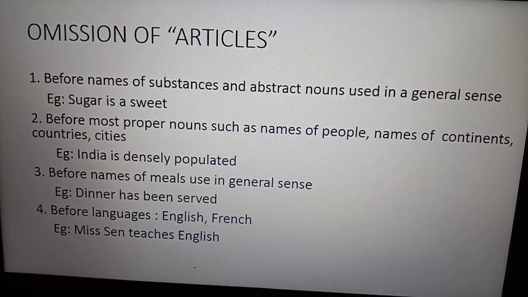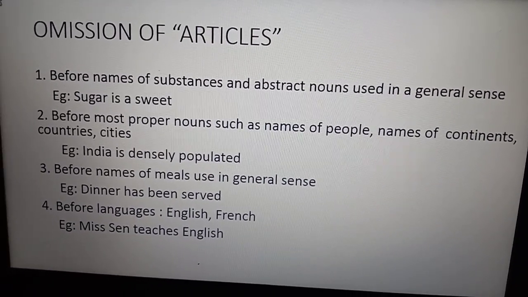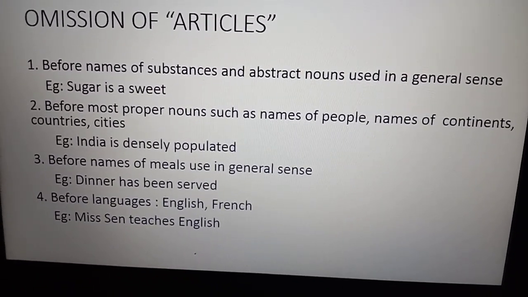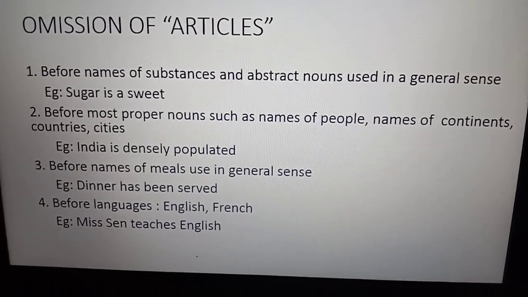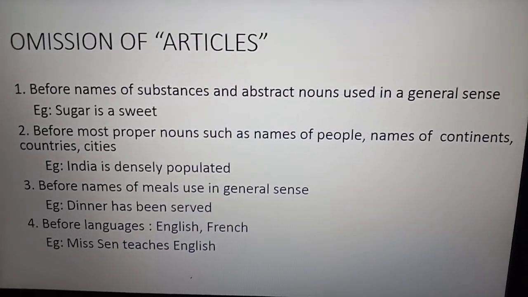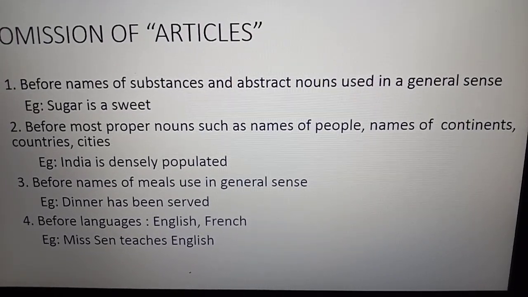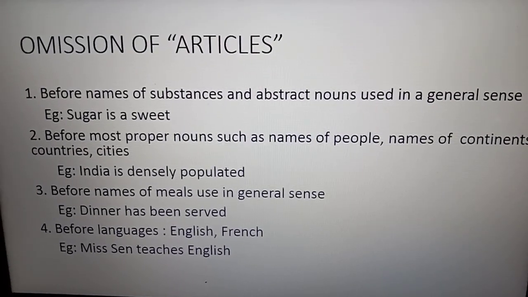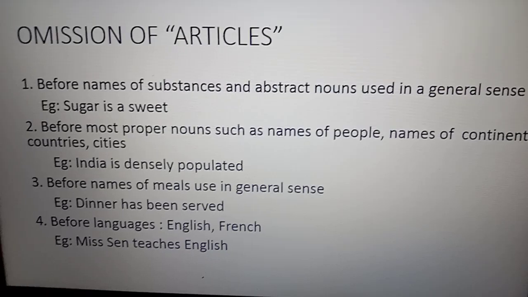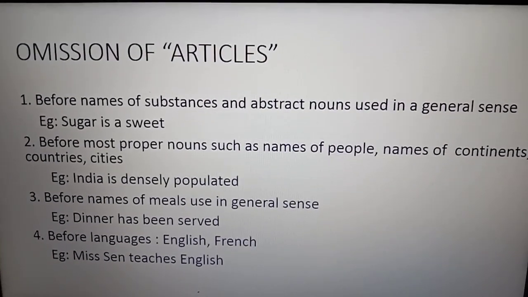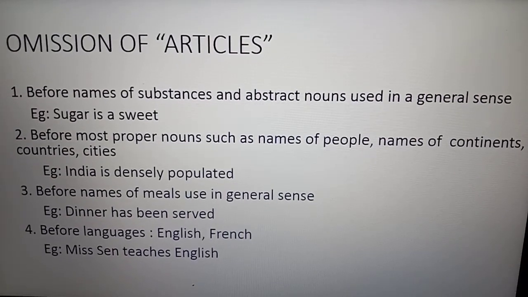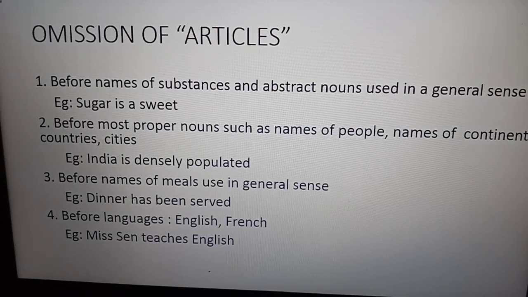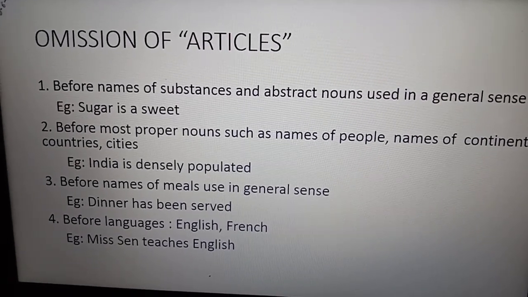Before most proper nouns such as names of people, names of continents, countries, cities. India is densely populated. The India, no need of using, isn't that? Before names of meals used in general sense. Dinner has been served. Here we are talking about names like breakfast, dinner, lunch. Before languages, English, French, means Sant teaches English. That time we don't use the, no need of using this.